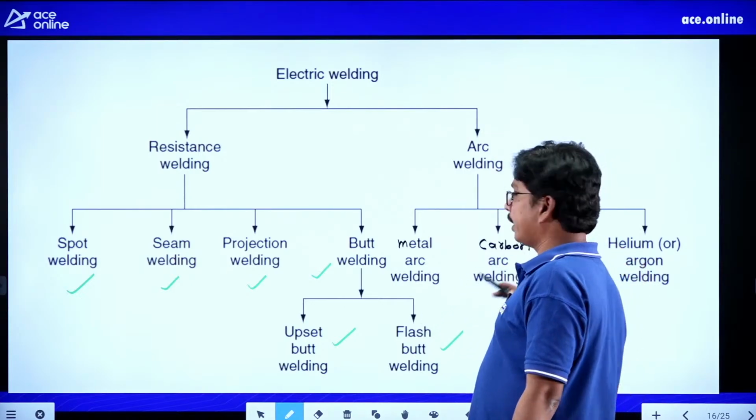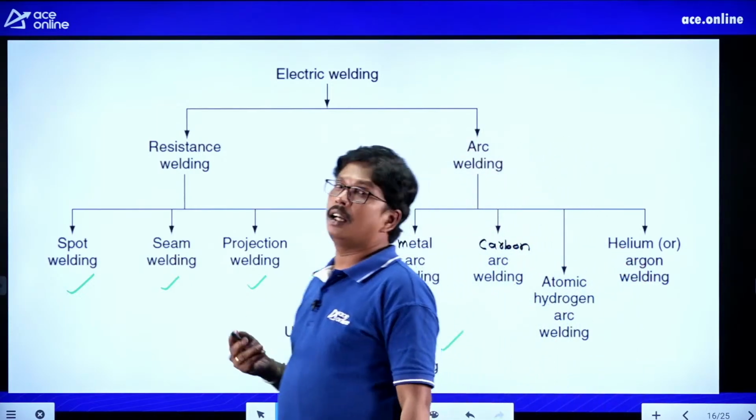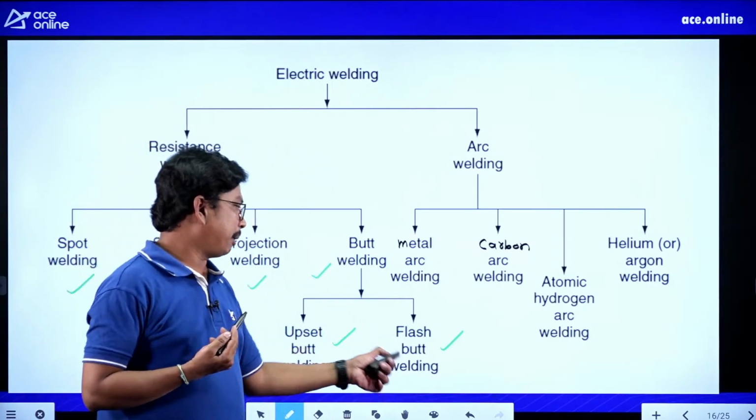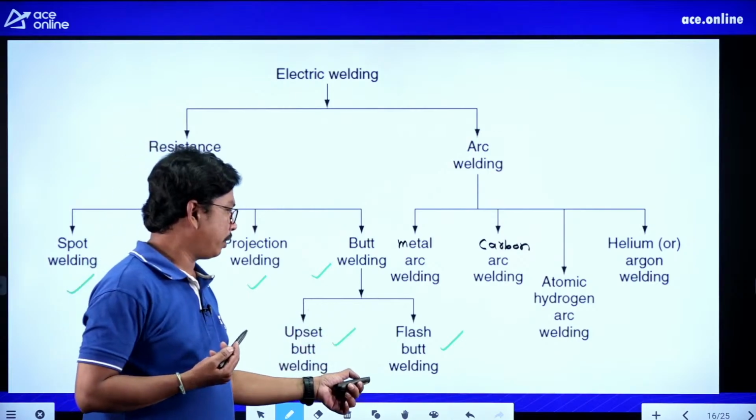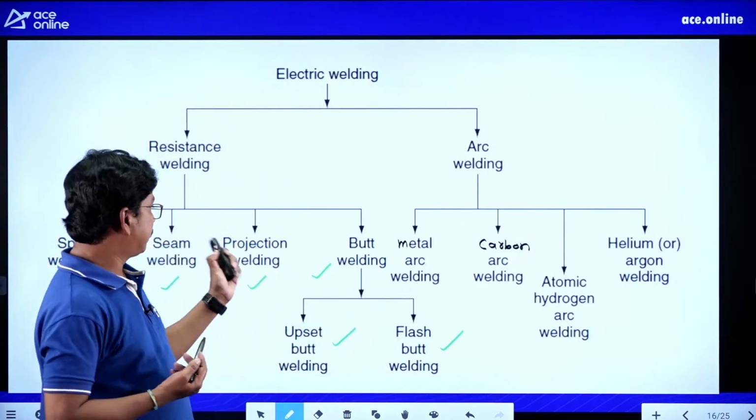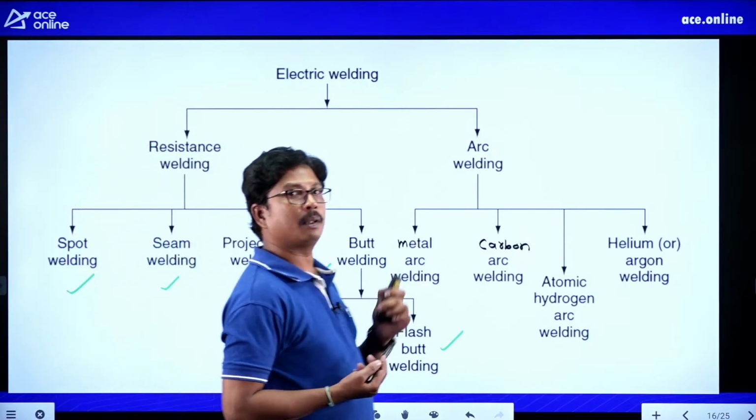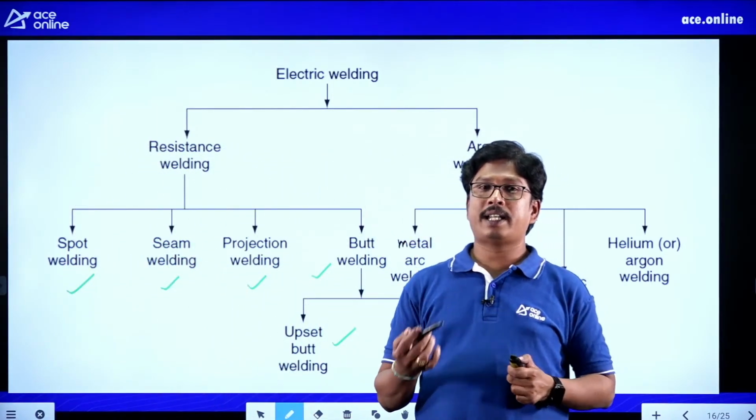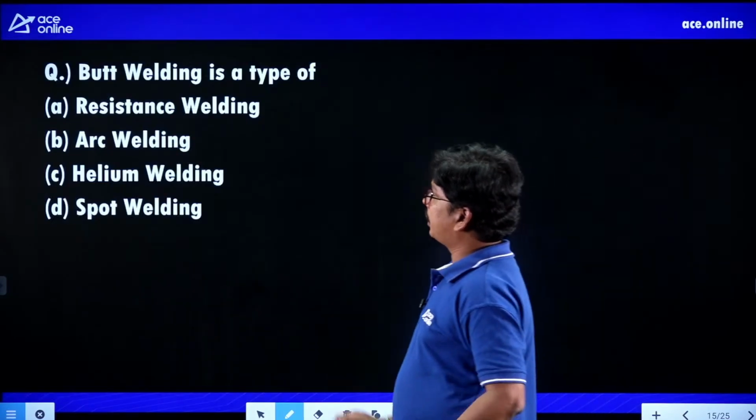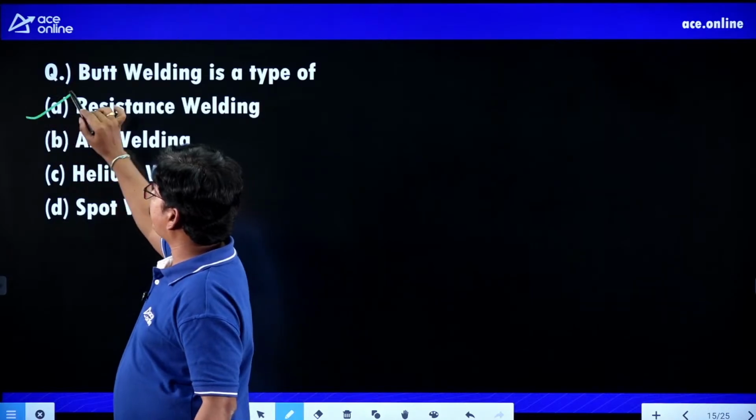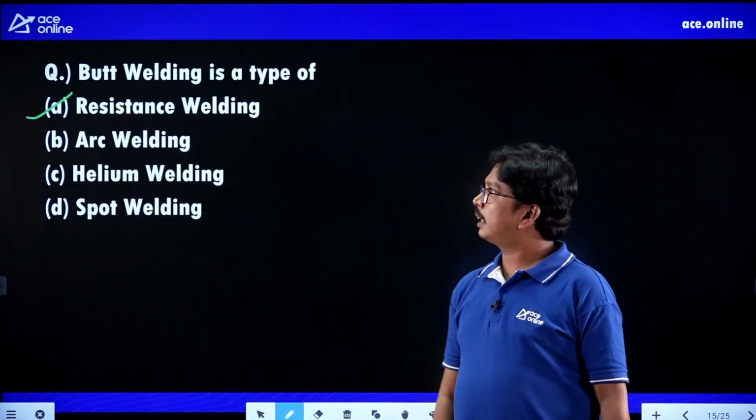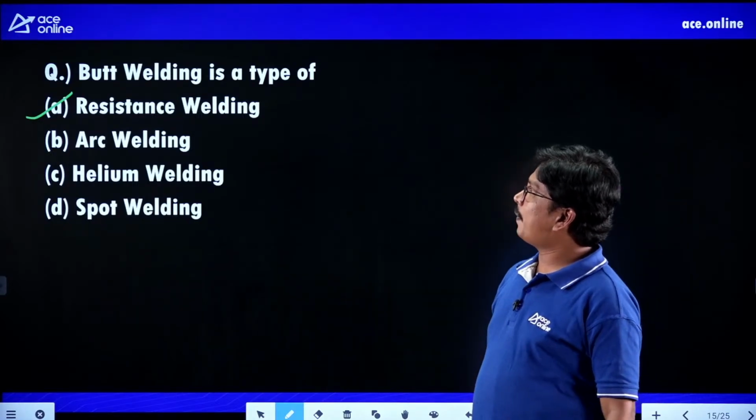Helium welding is a type of what? It is an arc type of welding. And flash butt welding is a type of what? Flash butt welding is a type of resistance welding. Seam welding, spot welding and projection welding, all these are types of resistance welding. So try to remember, it is one of the basic questions. It is resistance welding, students. Clear, everybody? Right. Now we'll go for the next question.